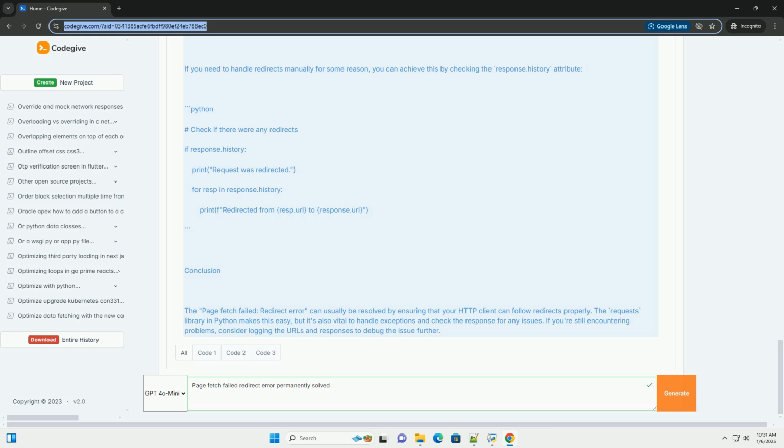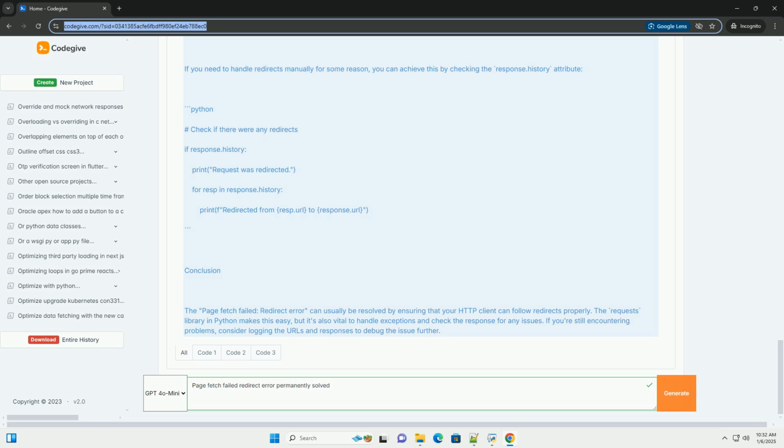Steps to solve redirect errors. 1. Check the response. First, check the response status code to determine if it's a redirect. 2. Follow redirects. Use appropriate settings in your requests to follow redirects automatically. 3. Handle redirects manually. If automatic handling fails, consider managing redirects manually. 4. Debugging. Use logging or printing to debug the actual URLs being accessed during the process.